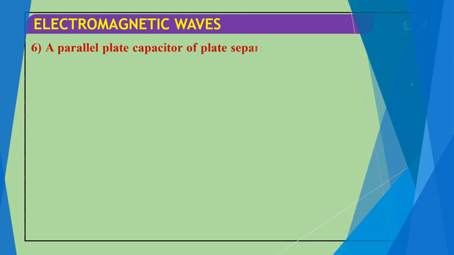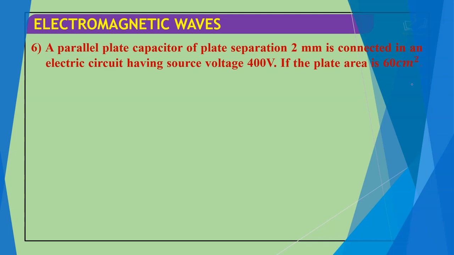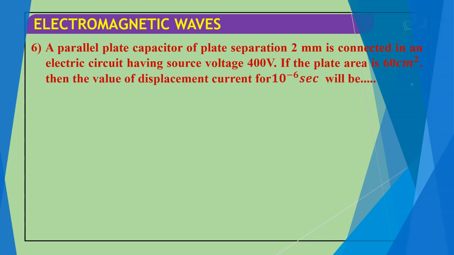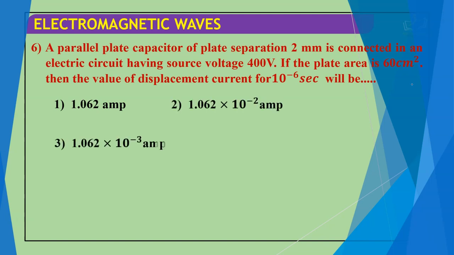Next question: we have a parallel plate capacitor of a plate separation 2 mm connected in an electric circuit having source voltage 400 volt. If the plate area is 60 centimeters square, then the value of a displacement current for 10^-6 second will be: 1.062 ampere, 1.062 × 10^-2 ampere, 1.062 × 10^-3 ampere and 1.062 × 10^-4 ampere.